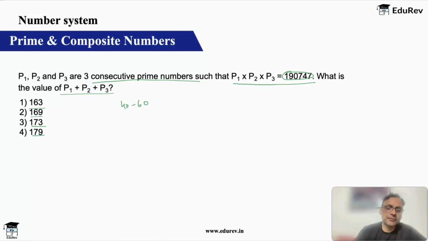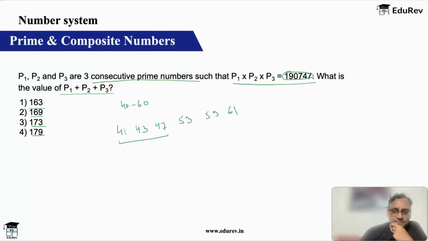So let's look at prime numbers around 40 to 60. What are the prime numbers between 40 to 60? 41 is a prime number. 43 is a prime number. 47 is a prime number. 51 is not a prime number. 53 is a prime number. 55 is not. 57 is not. 59 is a prime number. 61 is a prime number. Now if I add first, second and third, I'll get 131, which is 2 less. Let's add the last 3. If I add the last 3, I'll get 173, which is given to me. So this is a possibility.